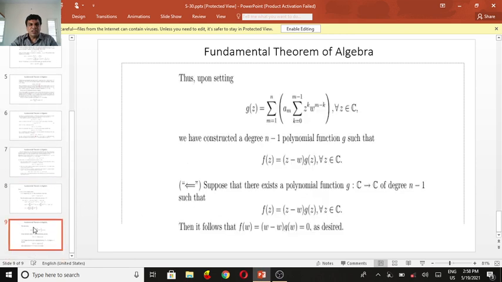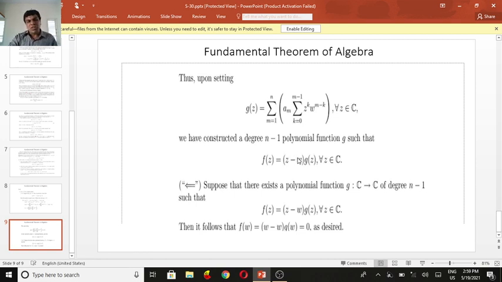That is, upon setting, we write this function g of z equal to the summation m running from 1 to n of am times the summation k running from 0 to m minus 1 of z power k w power m minus 1 minus k, for all z belongs to C. We have constructed a degree n minus 1 polynomial function g such that f of z equals z minus w times g of z for all z belongs to C. This way we are proving the if case.